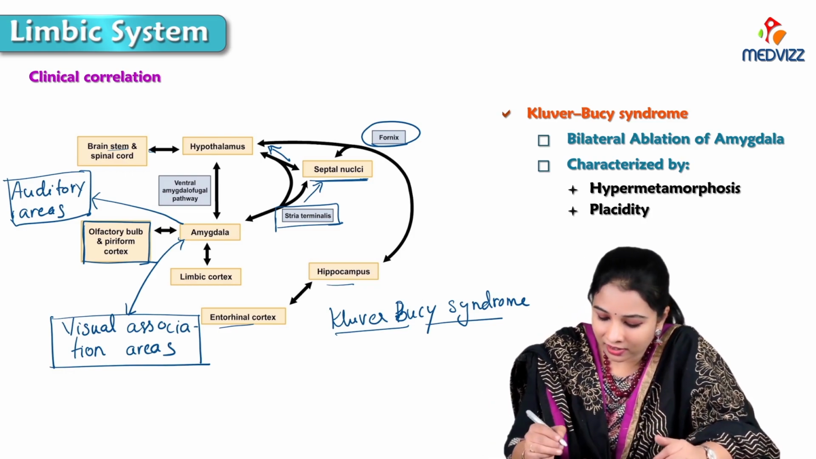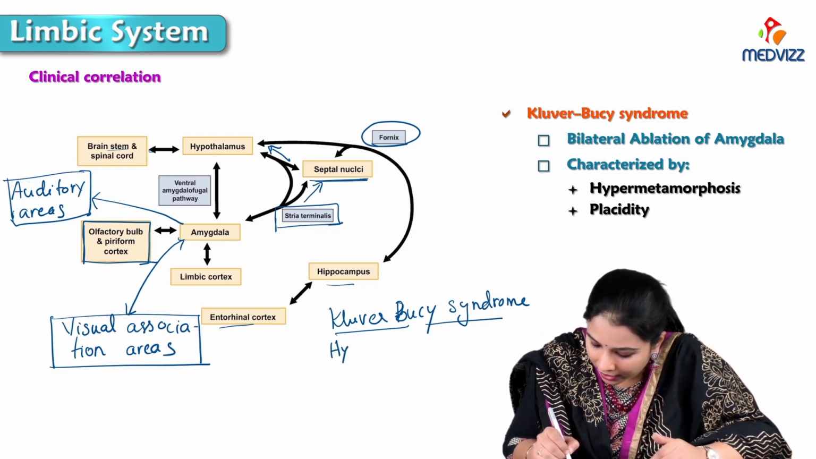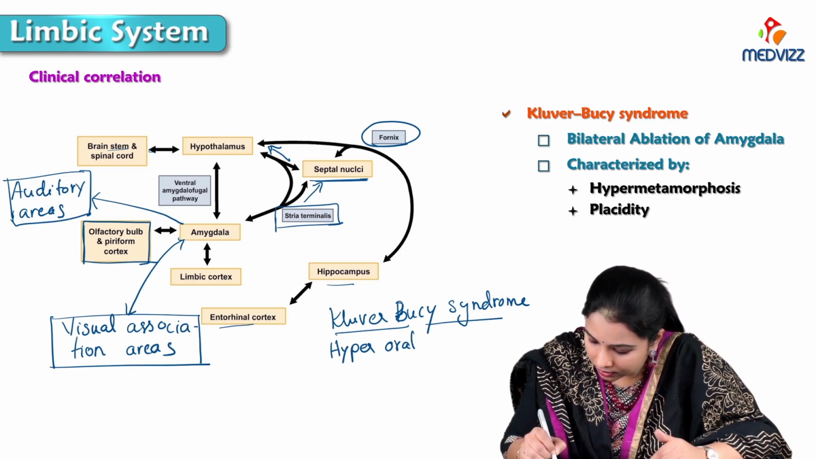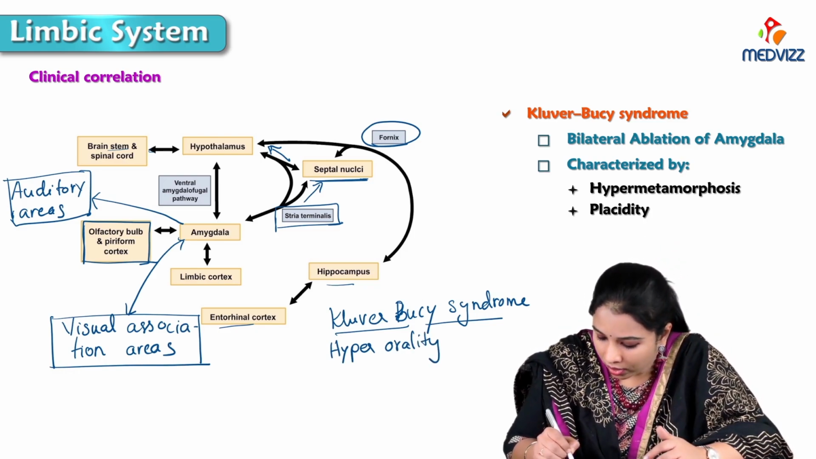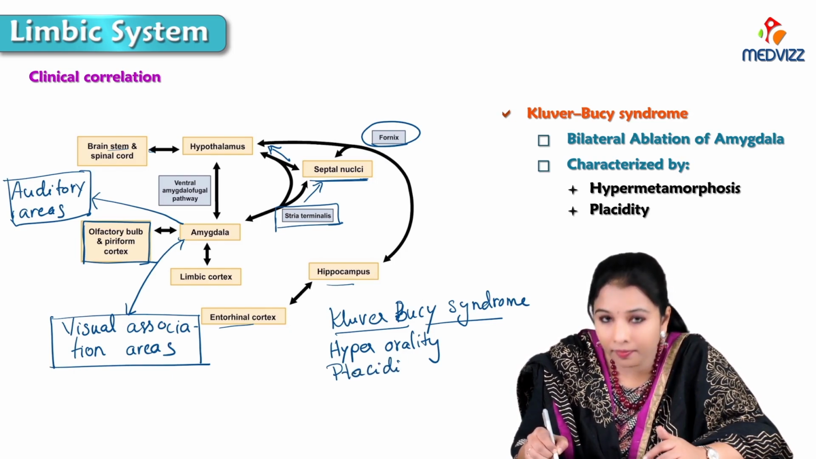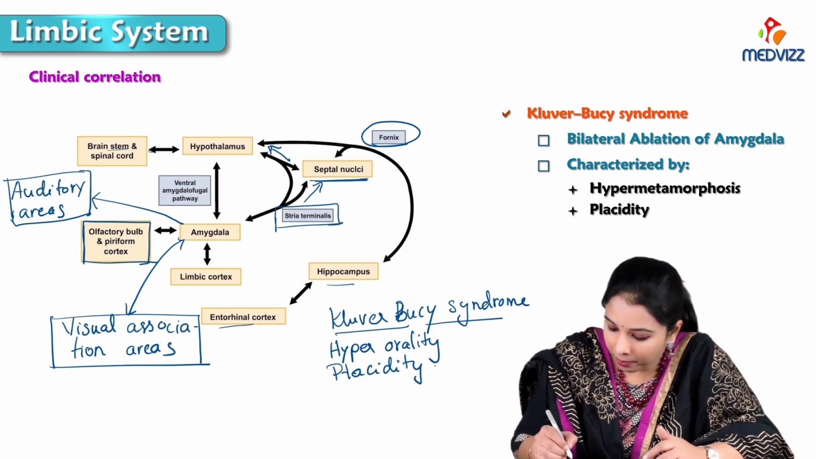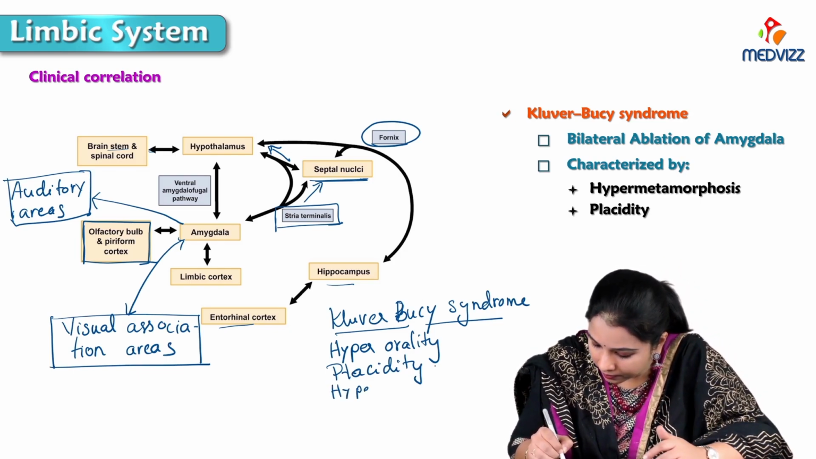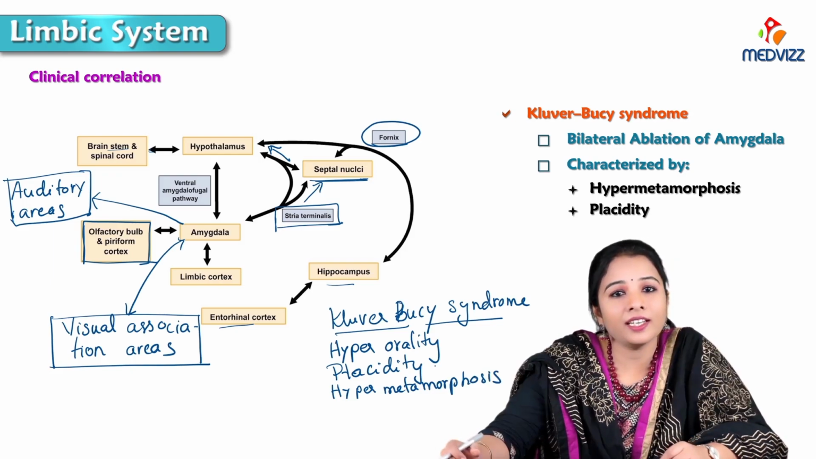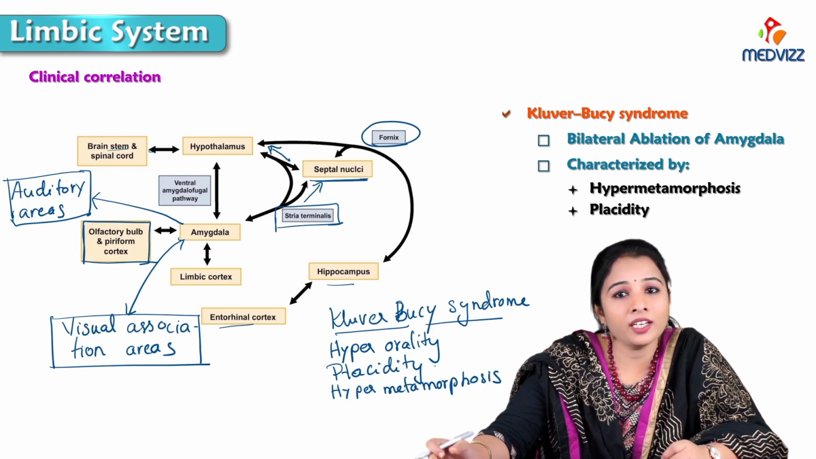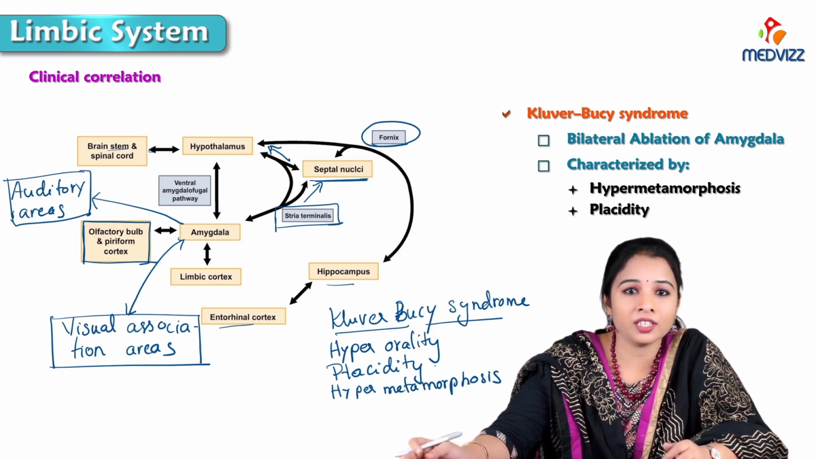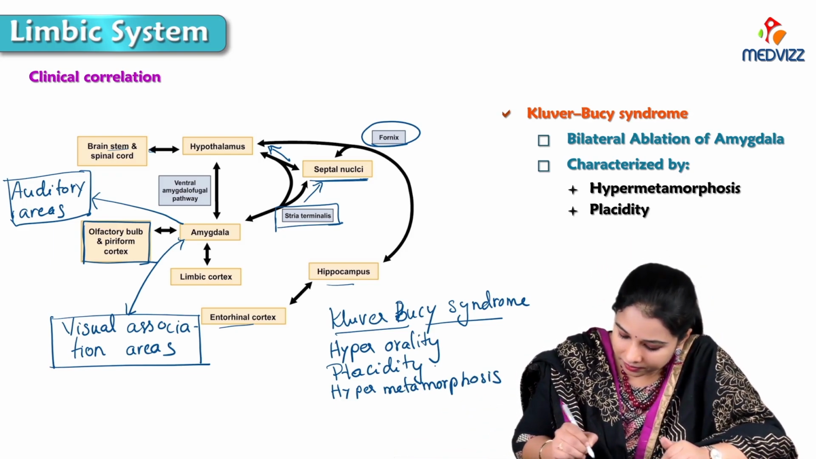So I will just write the symptoms here. Hyperorality. Then there will be no fear, no anger, so it is called placidity. And hypermetamorphosis. They eat excessively even when they are not hungry, or may eat objects that are not food. That is called hyperphagia.